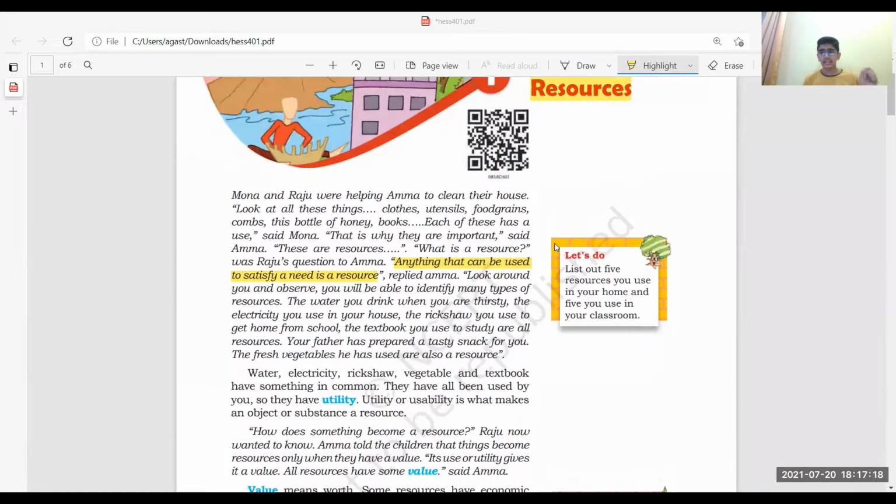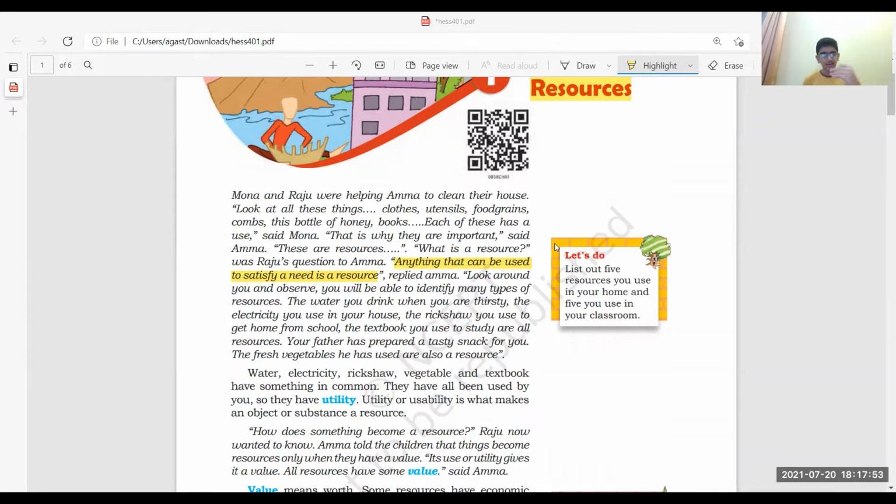So guys, let's understand the chapter name: resources. Anything that can be used by us to satisfy our own needs is a resource. Now, I'm going to take one story over here. Like I am helping my mom in a particular work. I'm asking my mom, what is this thing? Why is it called a resource? When my mom tells me that it has some use, then I ask, why is it called a resource? Do you know why? We use it to satisfy our own need. That's why it is a resource.